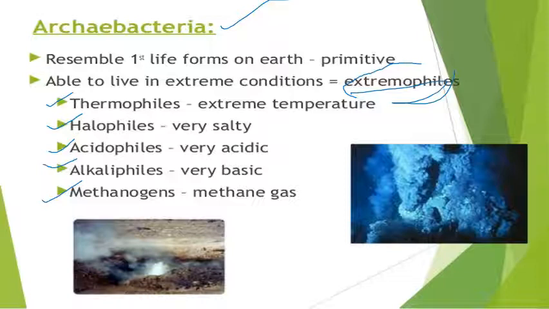When the bacteria have their habitat in the salty region, they are referred to as halophiles. When they live in a region where the surrounding is very acidic, they are referred to as acidic bacteria, or acidophilic bacteria more properly. Now come alkaliphiles, where the surrounding the bacteria reside in is basic in nature, and those bacteria are referred to as alkalophilic bacteria.